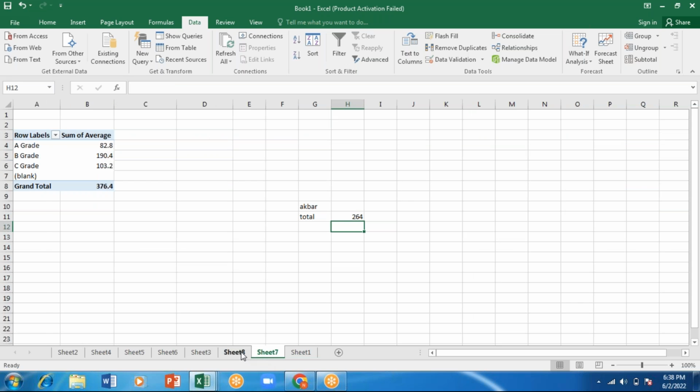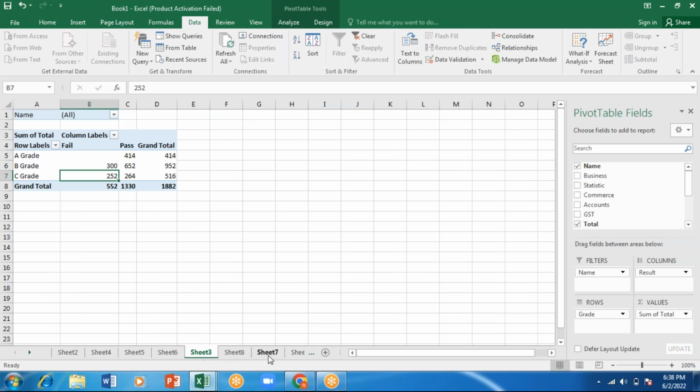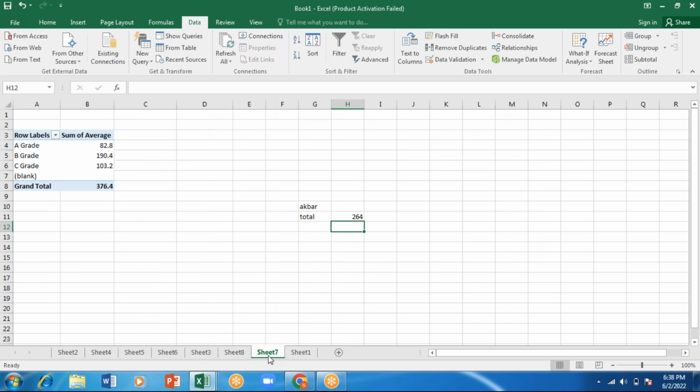This and all is a pivot table which we have used. If you want to group these cells, I'll hold the control key and click on these. I'll keep on clicking so I can group this. So you can see in the title itself it is grouped. If you want to remove also, it is the same thing. You have to hold the control key and remove one by one. Click on that, it will get removed. So this is how we will be doing.